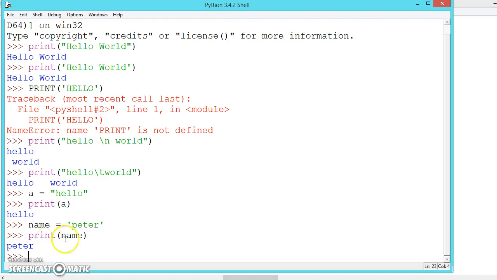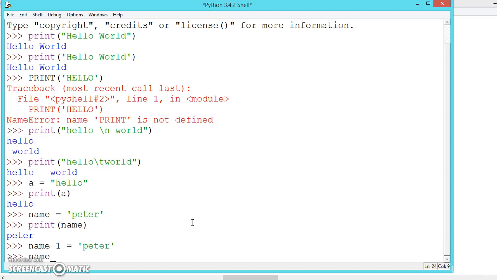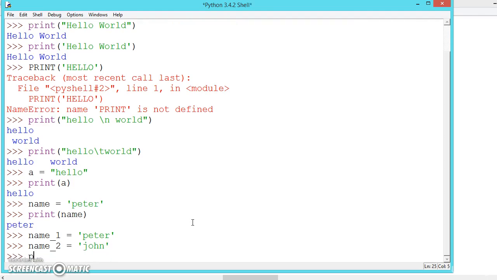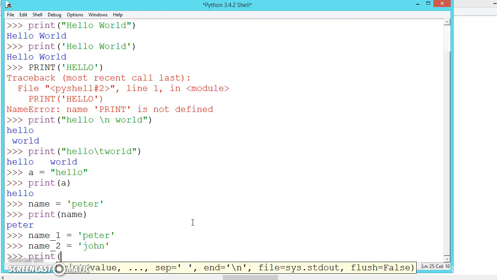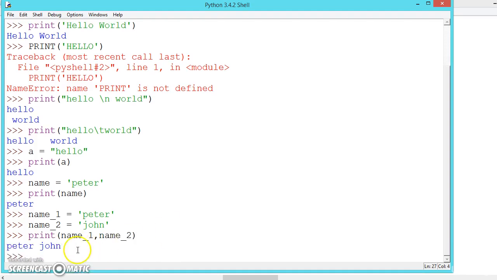We can use underscores and numbers in variable names, like name underscore 1 is equal to Peter, and name underscore 2 is equal to John. Now let us try to print both names. Print name underscore 1 comma name underscore 2. This is printing both names, Peter and John.